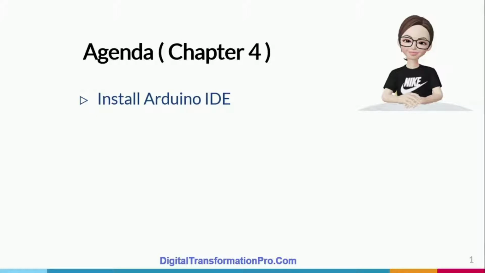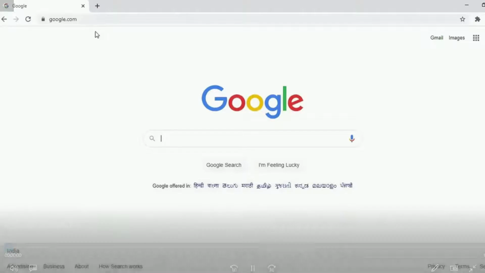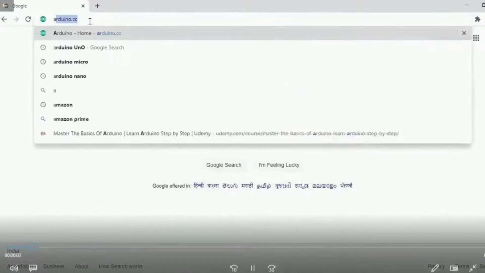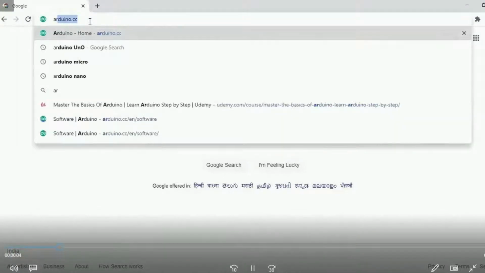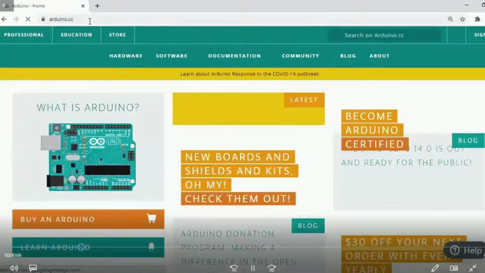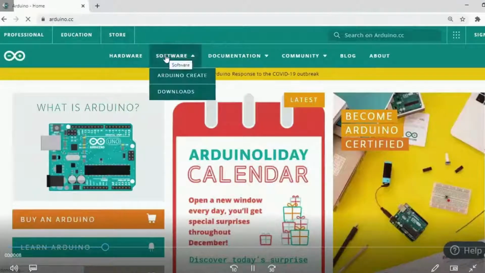In this chapter, we will see how to install Arduino IDE. First, go to Google and type arduino.cc. This is Arduino site. Click on software and then downloads.